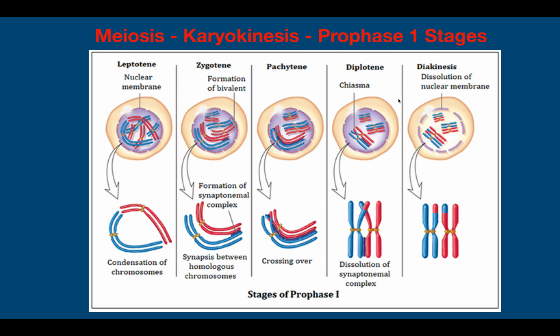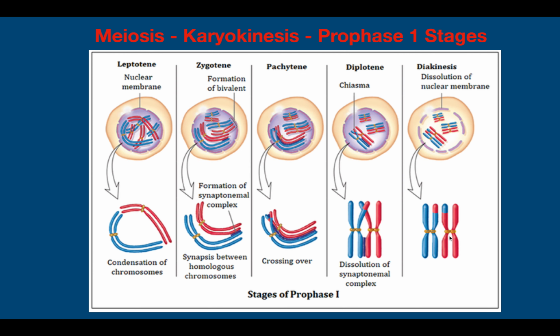Further, at the end of prophase 1, that is in diakinesis, you can see the nuclear membrane is dissolved. So there is dissolution of the nuclear membrane, and here you can see the result of the crossing over. See over here the blue part is there and it has got a bit of red part. Now this is the result of crossing over that occurred in pachytene, and in this red part you can see there is a blue part. Clear? So this results in the recombinant chromosome, and that's its significance in formation of gametes.